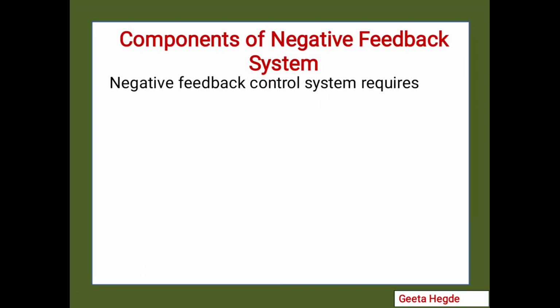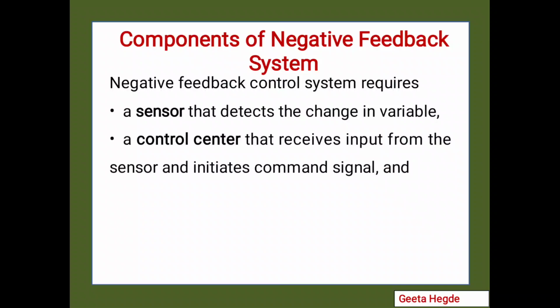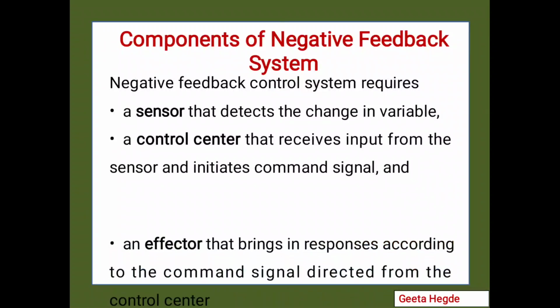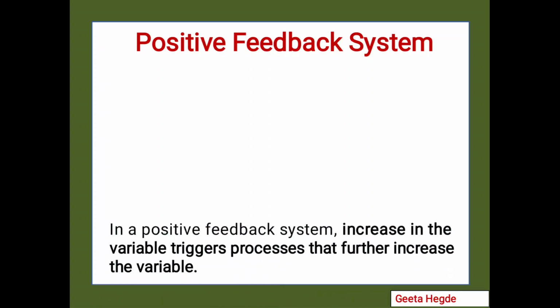The various components of a negative feedback system include a sensor that will detect the change in the variable. For example, for blood pressure, the sensor is known as a baroreceptor. The baroreceptor will sense the change in blood pressure, whether the BP is on the higher side or on the lower side. Then second is the control center, which will receive this input from the baroreceptor or the sensor and initiate a command signal depending on whether the variable is on the higher side or on the lower side. Third, an effector which will bring in responses according to the command signal directed from the control center.